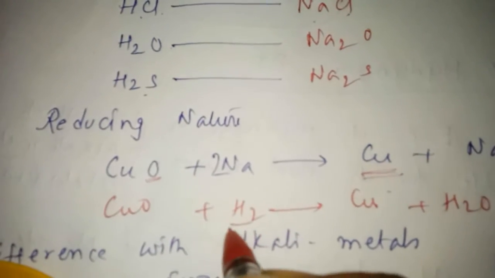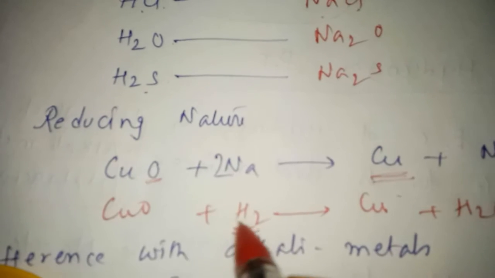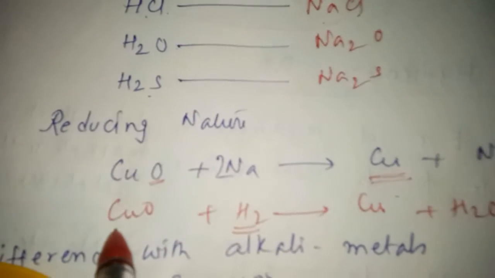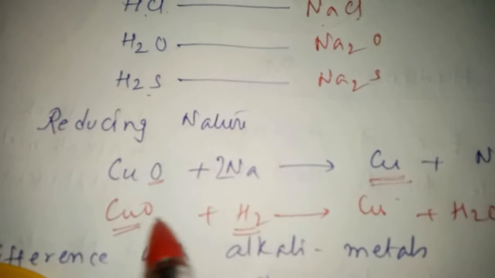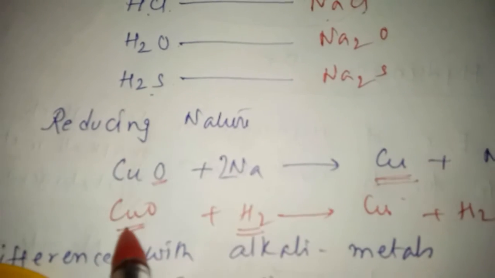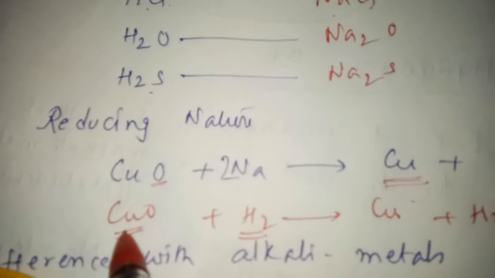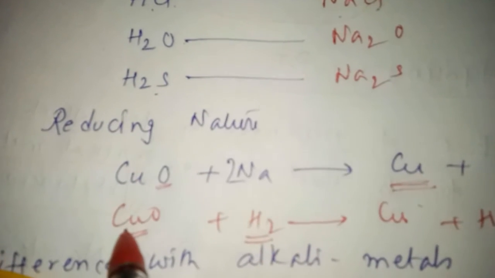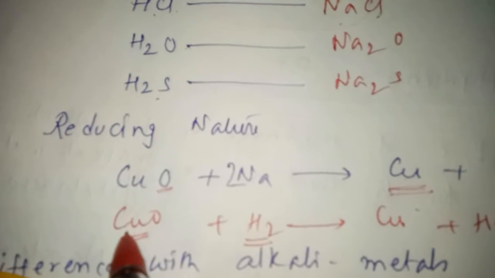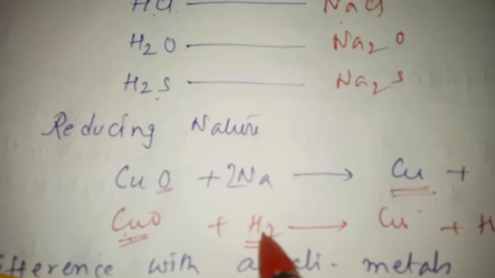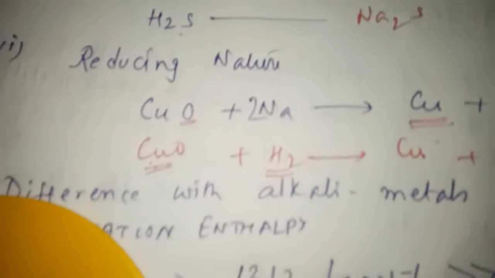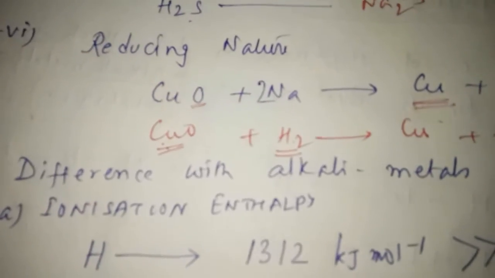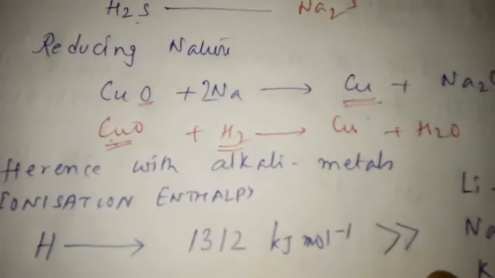So hydrogen also has the ability to reduce copper. In the reactivity series you see that copper is placed below hydrogen. So hydrogen can reduce those metals which are weaker than hydrogen.